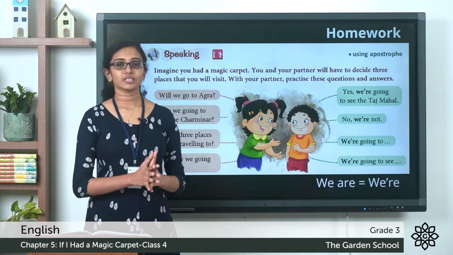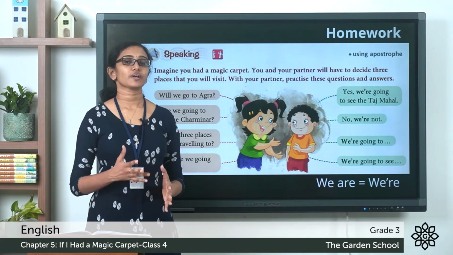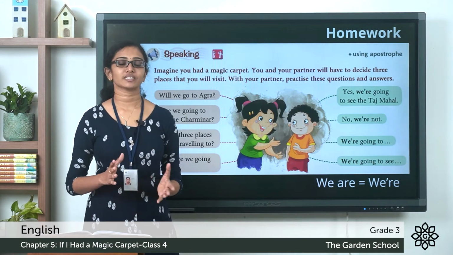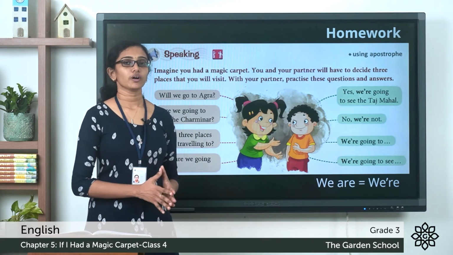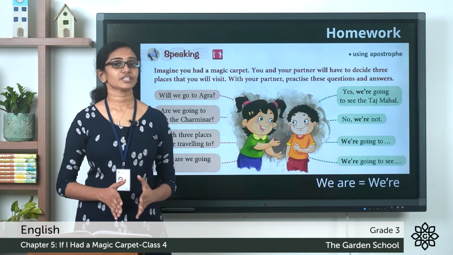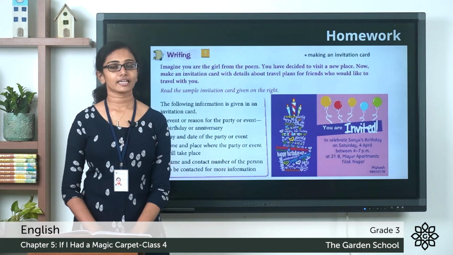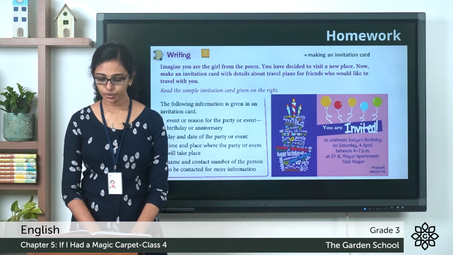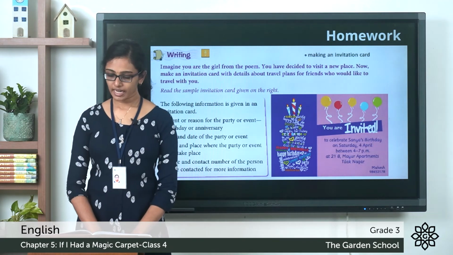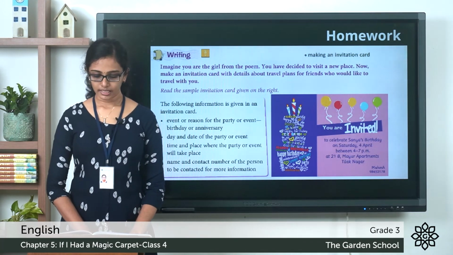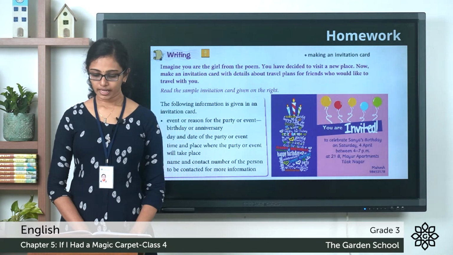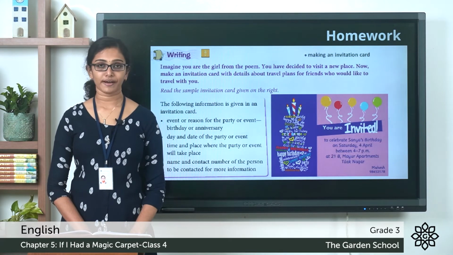So this is one exercise that will help strengthen your speaking skills. I suggest you can do this with your friends or family. Let's see the next section of exercise. It's a writing section. It's about making an invitation card. Imagine you are the girl from the poem. You have decided to visit a new place. Now, make an invitation card with details about travel plans for friends who would like to travel with you.